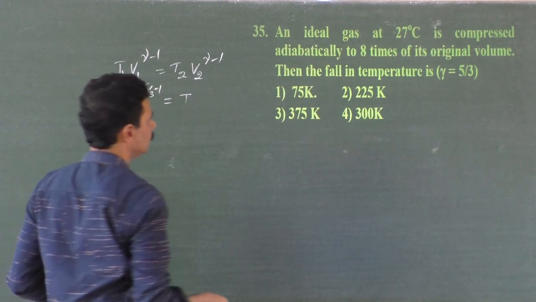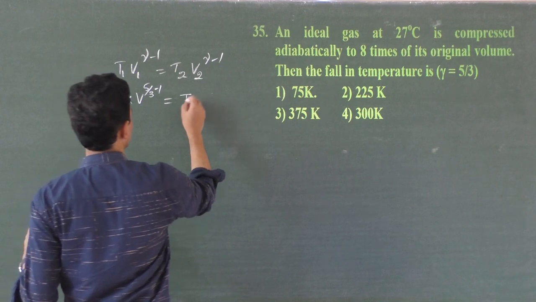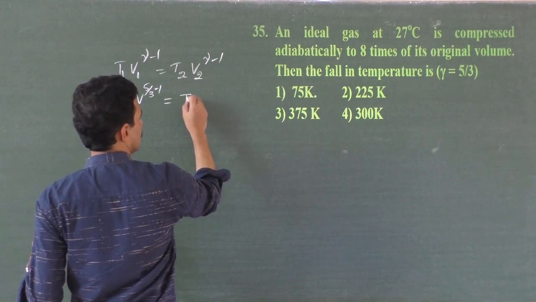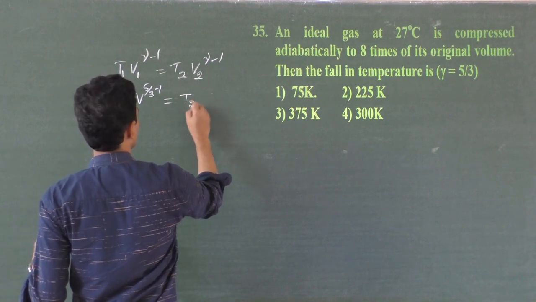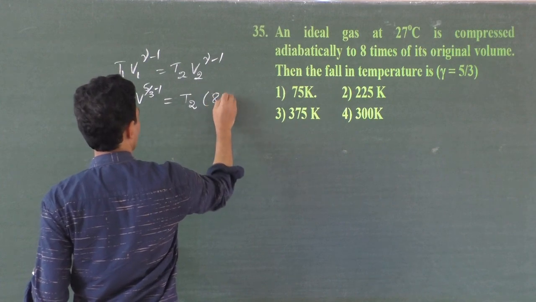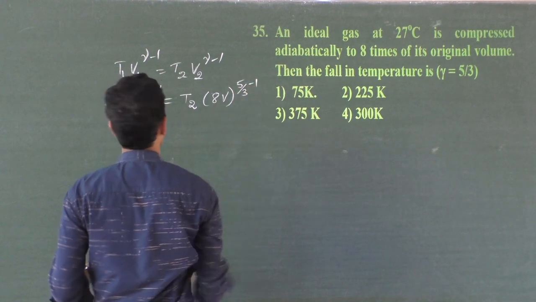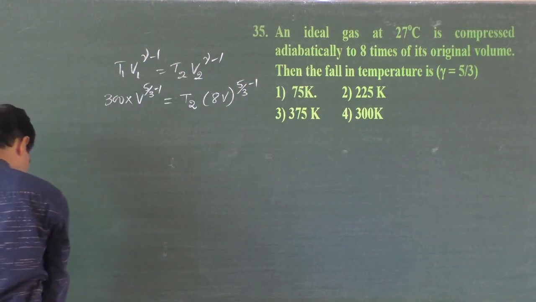So they are asking you the fall in temperature, correct? We don't know what is T2. V2 is 8 times the volume to the power gamma minus 1, 5 by 3 minus 1. What is the answer?